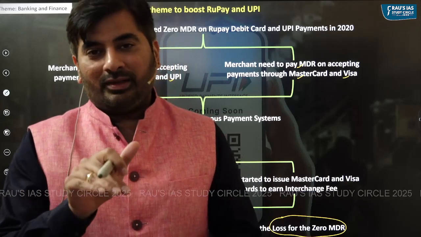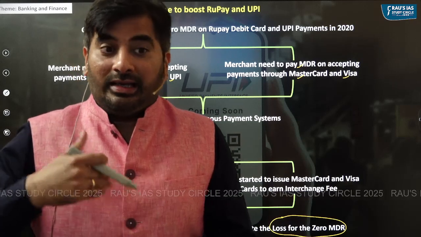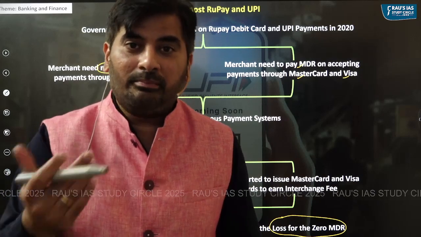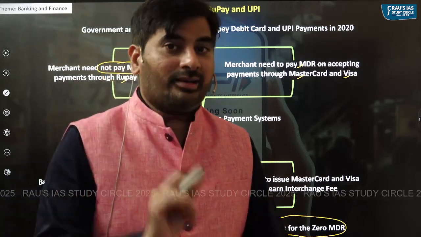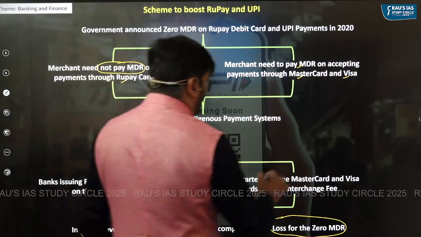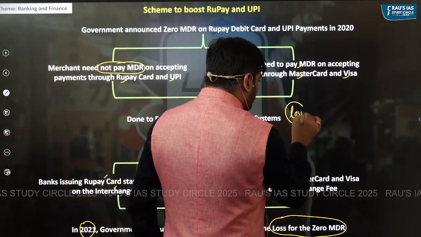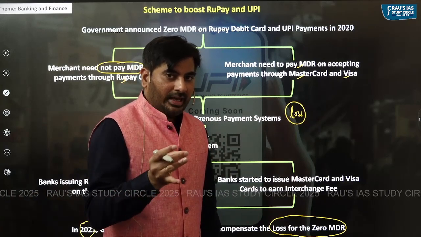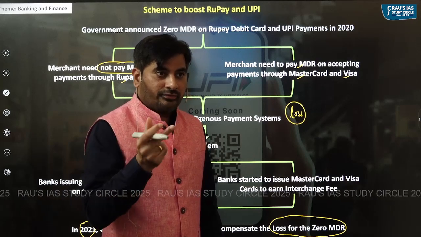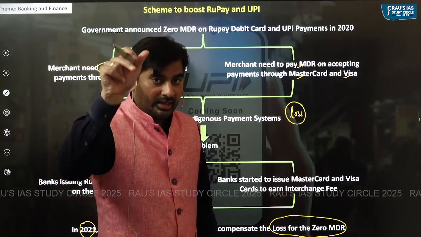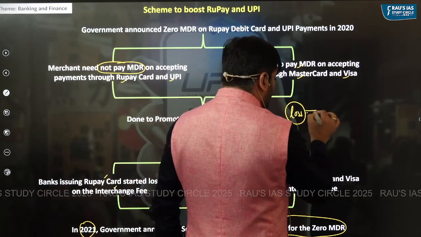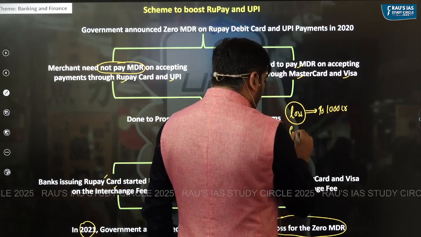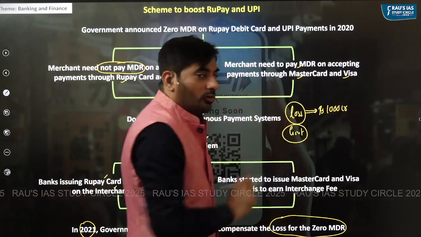But the problem here is the incentive which is provided by the government is not equal to the loss suffered by these players. For example, if the loss suffered by the merchant bank, customer bank, third party apps, the card networks because of zero MDR on UPI is equal to, let's say, 1000 crores, government is not paying them 1000 crores.